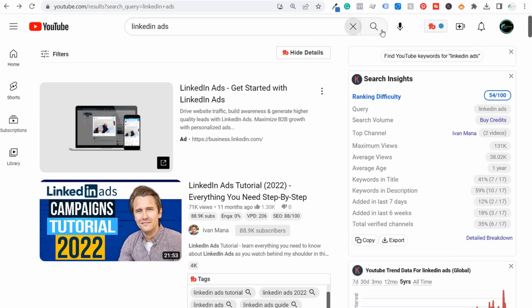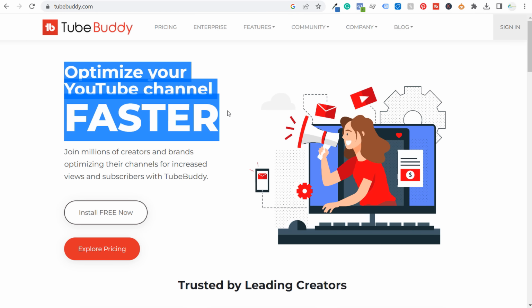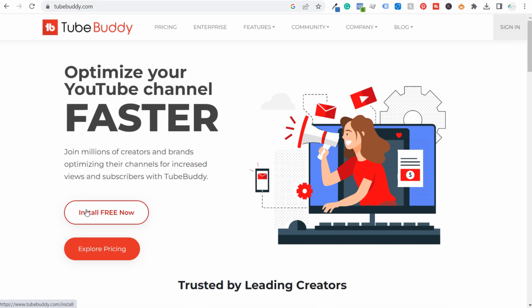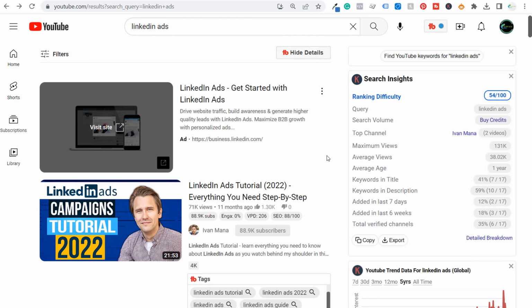Now the next thing that I like to do, if we're over here again in YouTube, is use one of the free plugins that I use, which has a paid option as well, TubeBuddy. If you go to tubebuddy.com, you can see optimize your YouTube channel faster, install free now. So they have a Chrome extension. If you install the Chrome extension and connect your YouTube channel, and we come over here, they're going to have details here. Right now I'm viewing the details. You can choose to hide the details if you want.